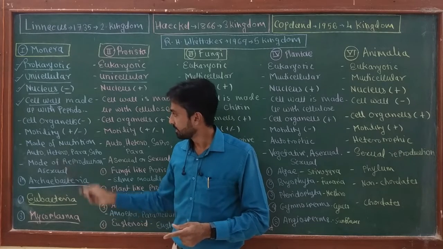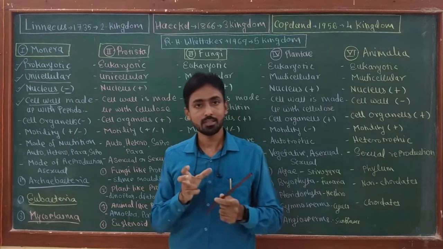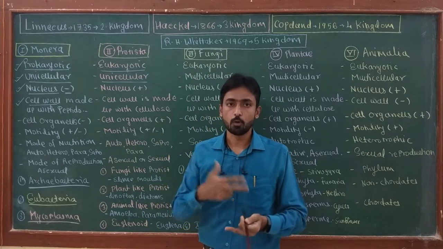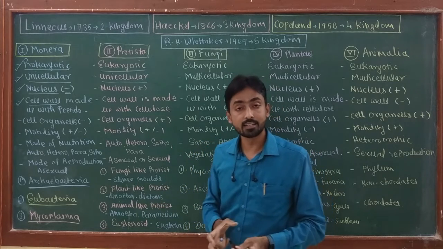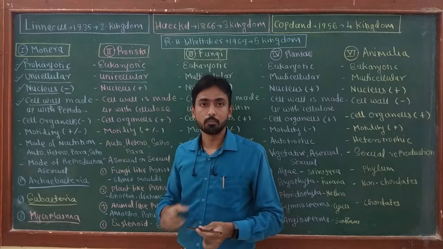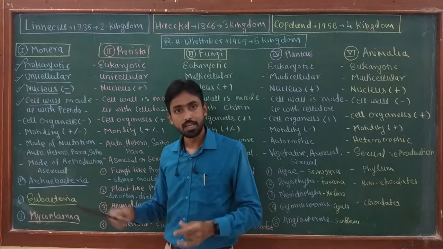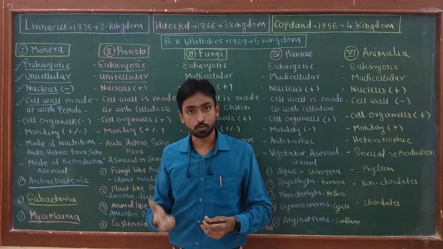Then Eubacteria have a cell wall made up of peptidoglycan, while Mycoplasma lack a cell wall. Whittaker used a few criteria for classification of organisms in this system, like cellularity, if it is unicellular or multicellular. Then mode of nutrition, whether it is autotrophic, heterotrophic, parasitic or saprophytic. Then mode of reproduction.